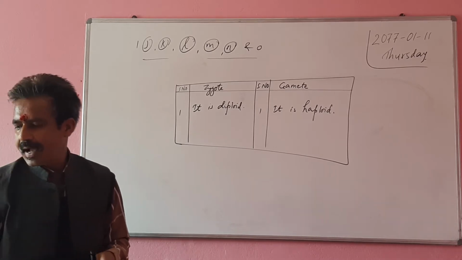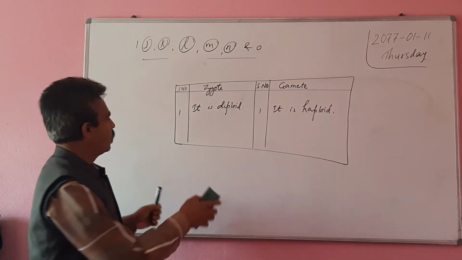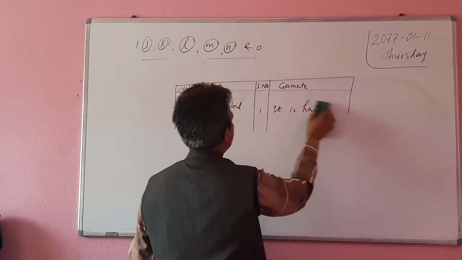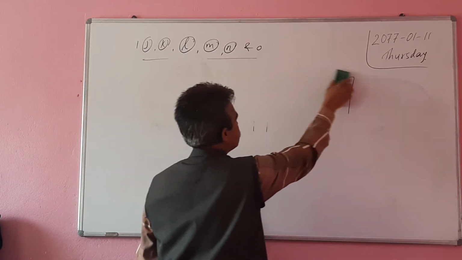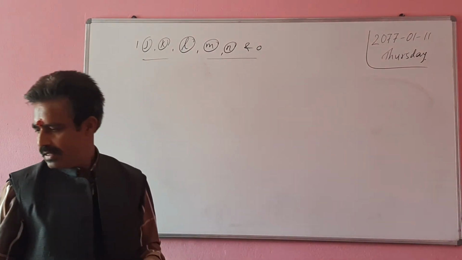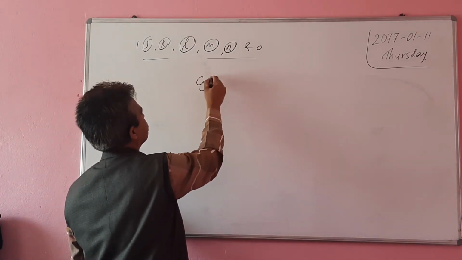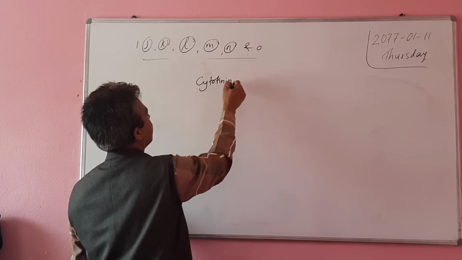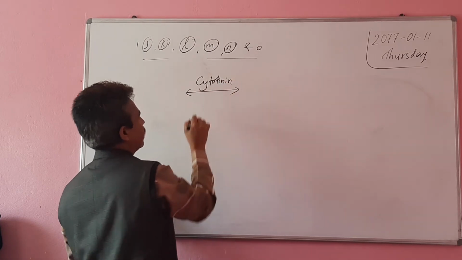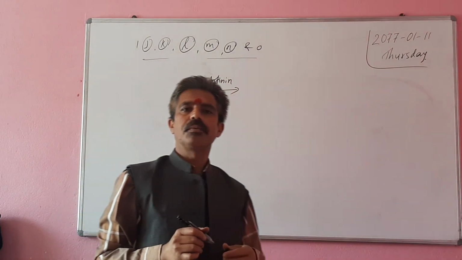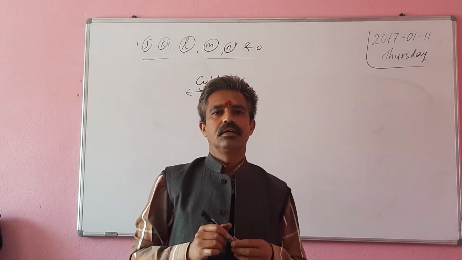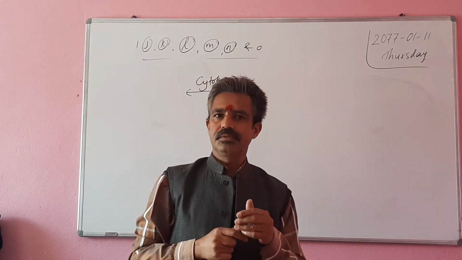What is cytokinin? Have you heard this word earlier? Cytokinin. You have already studied the chapter Vegetative Propagation.